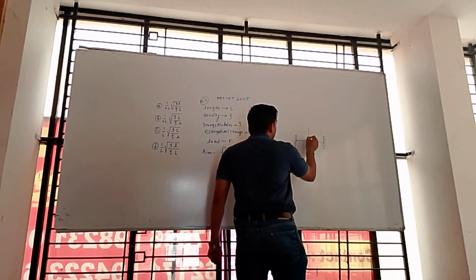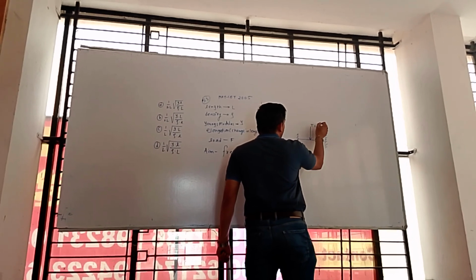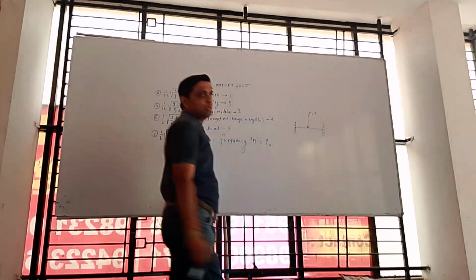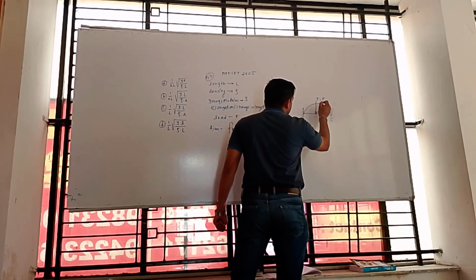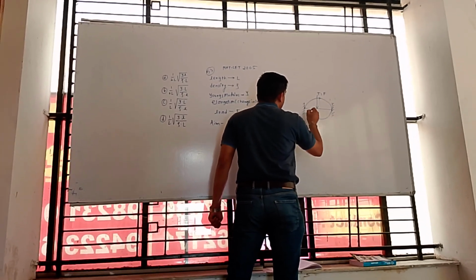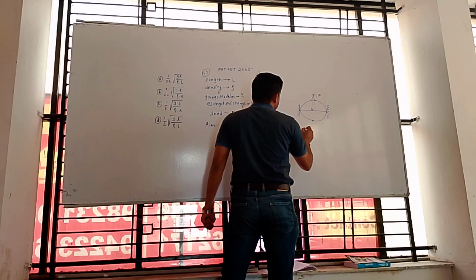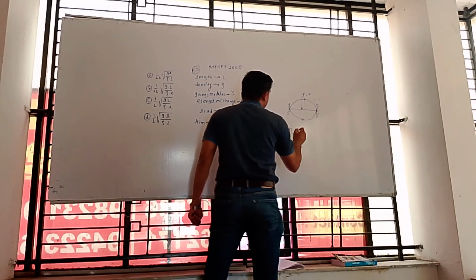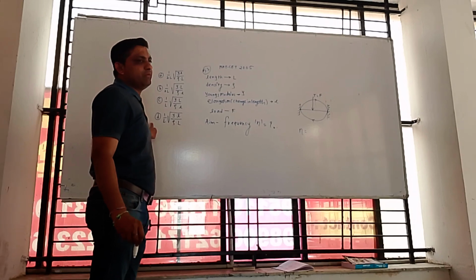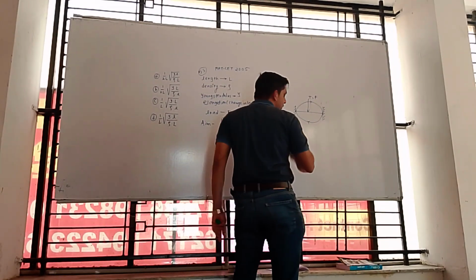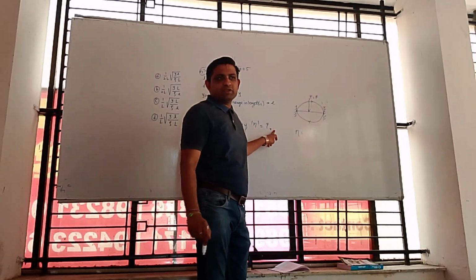This is the wire. Suppose we give a tension or load equal to F to that wire, there will be a formation of waves. This is a question of stationary waves, right? And we are asked the fundamental frequency. So these are the options 1, 2, 3, 4 or A, B, C, D. So we know what fundamental frequency is.